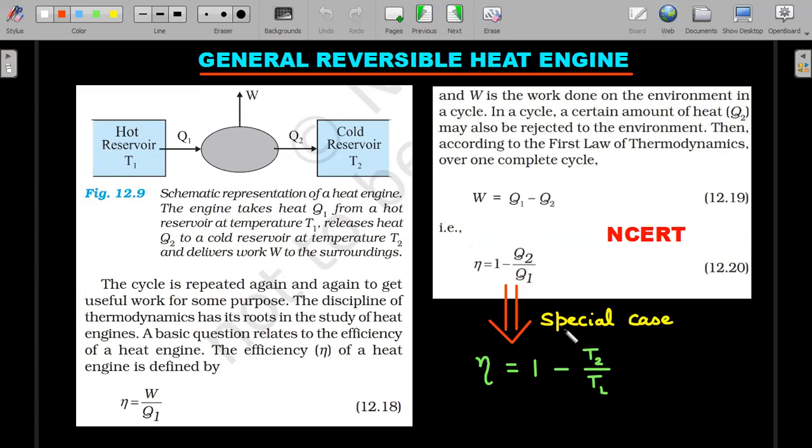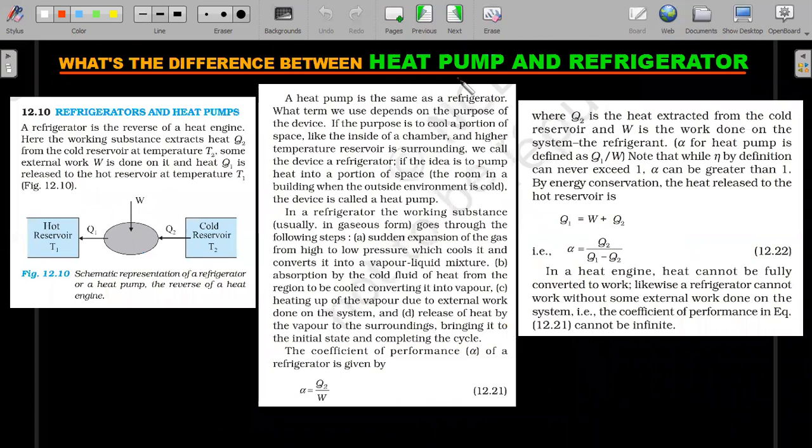Now, another bugging thing for the student is what's the difference between a refrigerator and a heat pump? These two are both used in a synonymous manner, that means in the same meaning, but there is a small difference that you should note from your NCERT textbook. Again, the pages are from NCERT, so you should go back and read through it thoroughly.